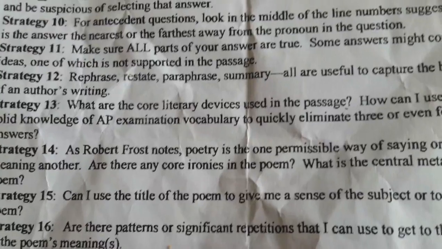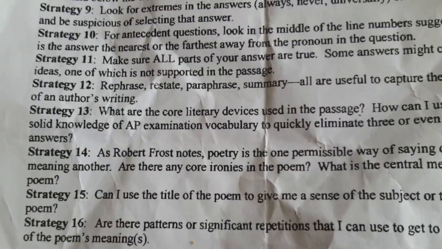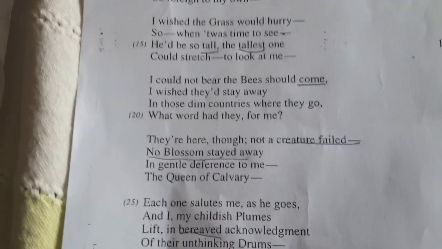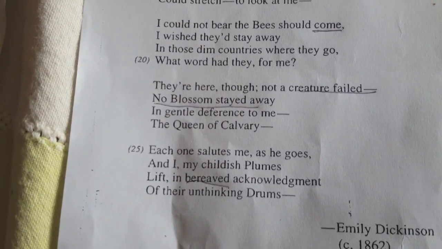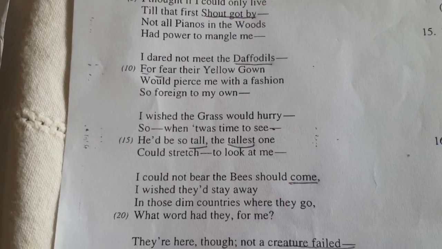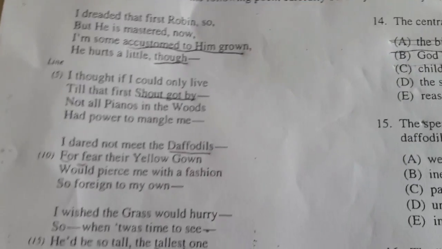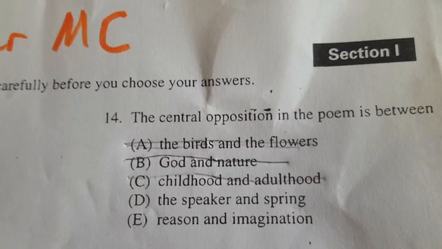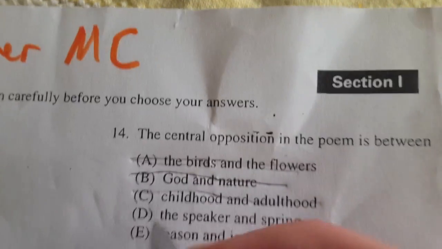What about 12? Rephrase, restate. Yeah, I guess we could use 12. So this poem is basically about, I think, the speaker in the spring, because when you read it and you underlined all the words, most of it was about springtime and the speaker's feelings towards it. Yeah, E is way too vague. So let's go with D. Okay, let's look at the next question.